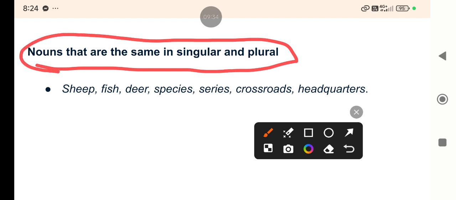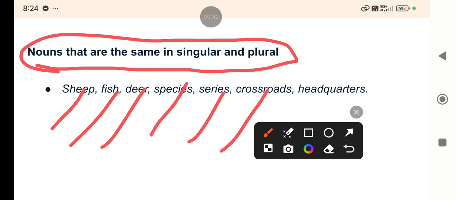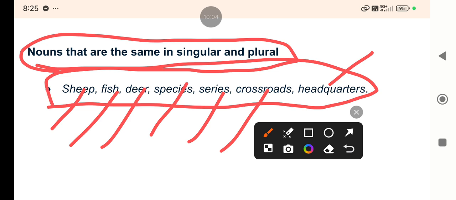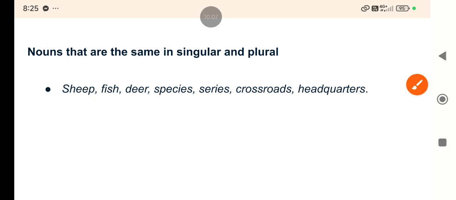And then last category is nouns that are the same in singular and plural. Very important, for example, right? No plural of sheep, fish, deer, species, series, crossroads, or headquarters. Please take care. These nouns are the same in singular and plural, means these nouns have no separate singular and plural. This way also you can remember. That's the same form in singular and plural, right? So this is again a very important category. Please take care. So this is a very short video on nouns, and that's a very important question that comes in competitive exams. So please take care.